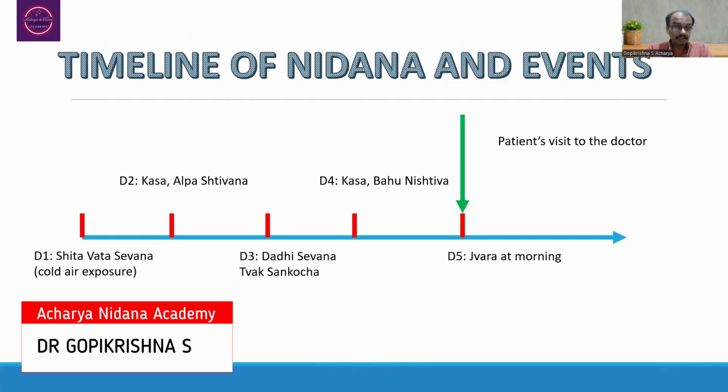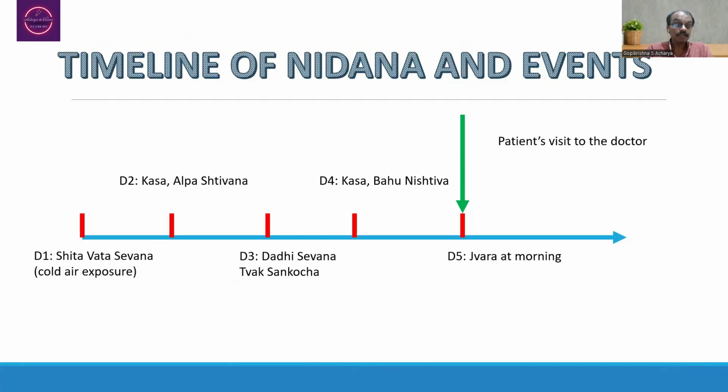In this example, on the second day the person has Kasa and Alpashtivana. That means the person has had Shita Vata exposure directly to the respiratory passage. Of course, there may be cold air entry into the mouth also, to a lesser extent, but for the other aspects such as eyes, ears or skin, there is less possibility given the nature of the clinical presentation.